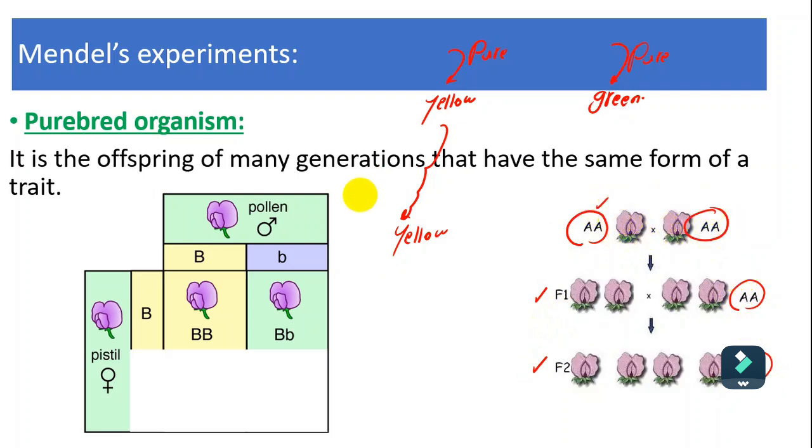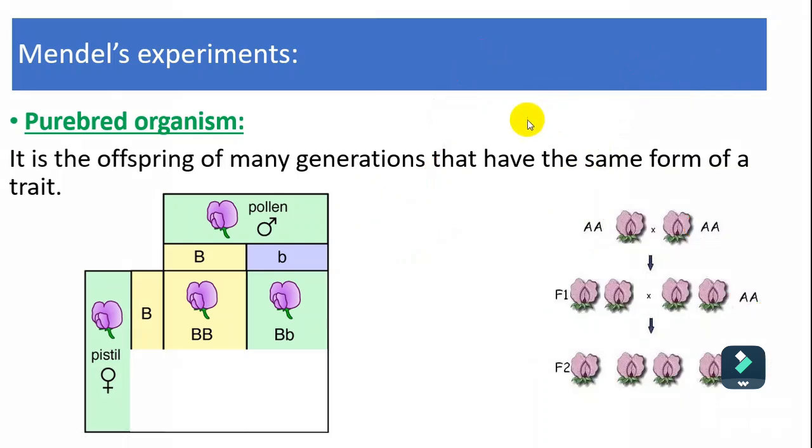A purebred organism is the one which is pure, producing the same trait for many, many generations. The same for the green one. If we make crossing for many generations, it will produce the same trait, green. This means that this one is purebred, or we call it homozygote, also a pure one.